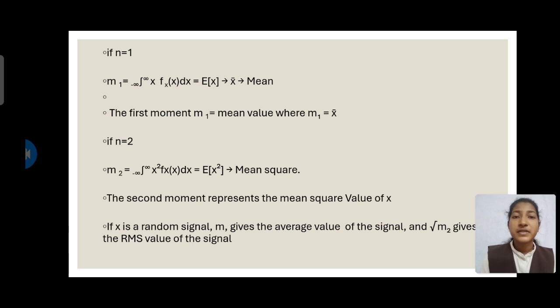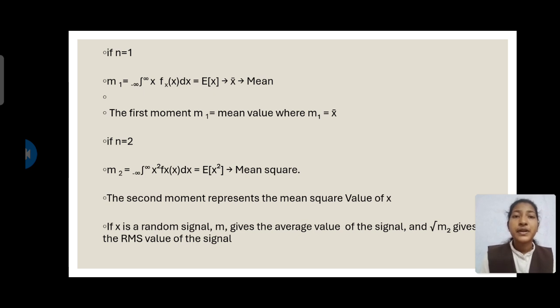And we substitute n is equal to 1 in that equation. m_1 is equal to integral minus infinity to infinity x into fX of x dx, which gives us the mean. Therefore, the first moment m_1 is equal to the mean, whereas m_1 is equal to x bar.